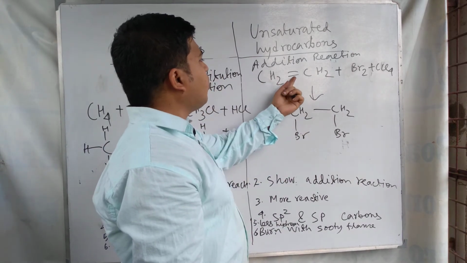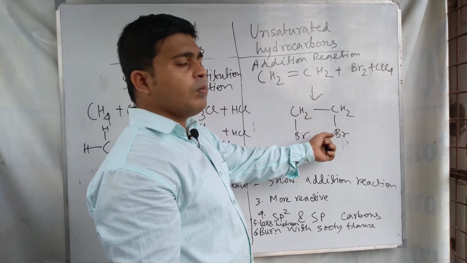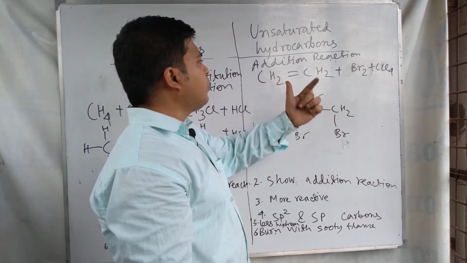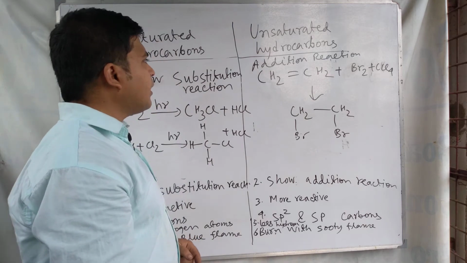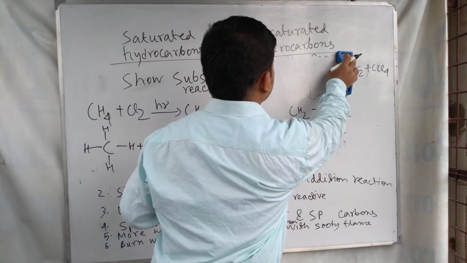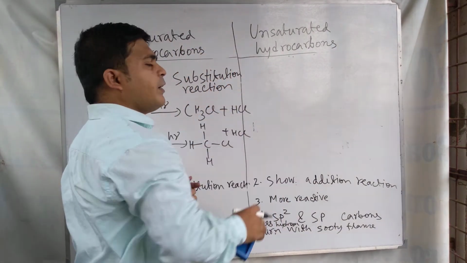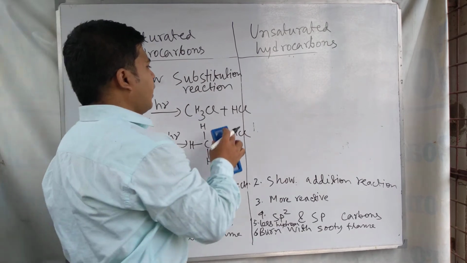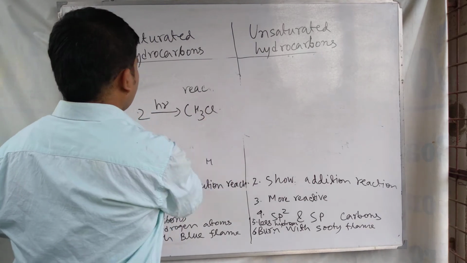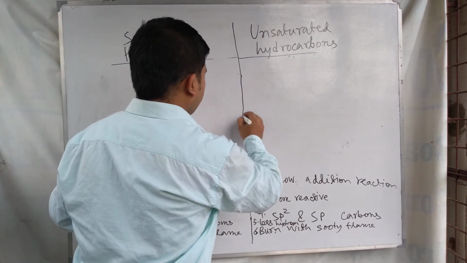Here one pi bond, or one double bond, is broken and 2 bromine atoms are added to the CH2 system. So for this reason these are performing addition reaction. Similarly, we can show the addition reaction of alkyne triple bond compounds. So these are showing substitution reaction and these are showing addition reaction.